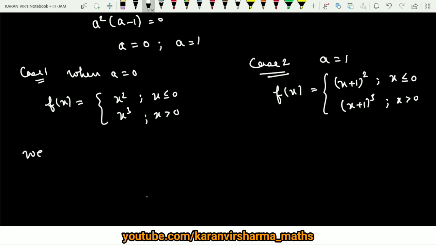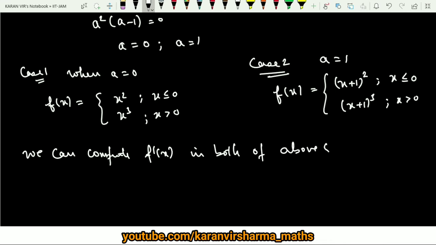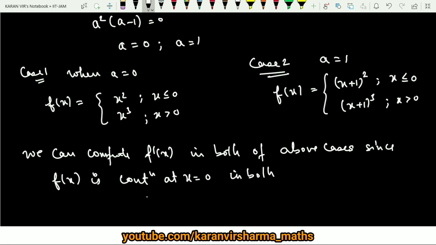We can compute f dash x in both of the above cases, since f of x is continuous at x equals 0 in both cases, right? So we can compute the value of f dash x.